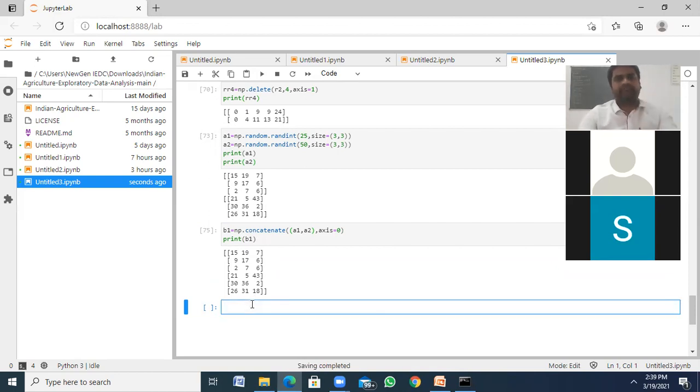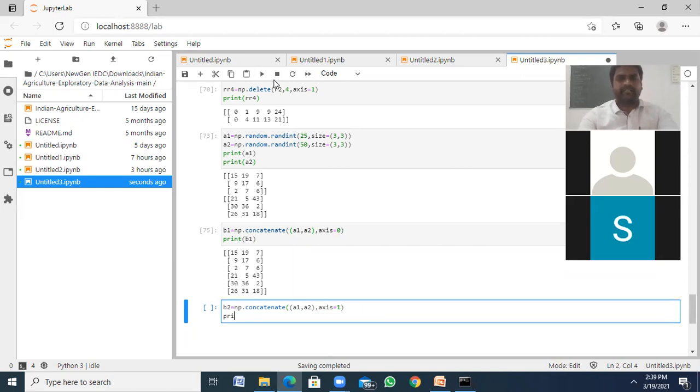The same way, column based. How can I? np.concatenate of A1, A2, axis equal to 1. So what happened? Column by column. First column of your A1, second column, like that.